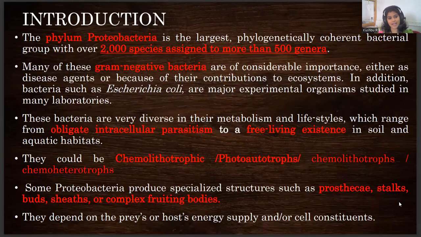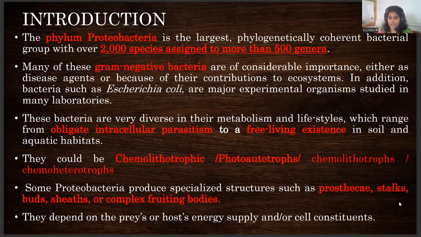Proteobacteria has about 2000 species under them. They are all believed to be gram-negative in nature. They are obligate intracellular parasites. They can also be free-living. They are chemolithotrophic or autotrophic, or chemoheterotrophic in nature.